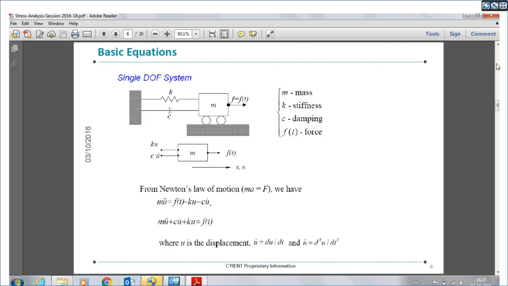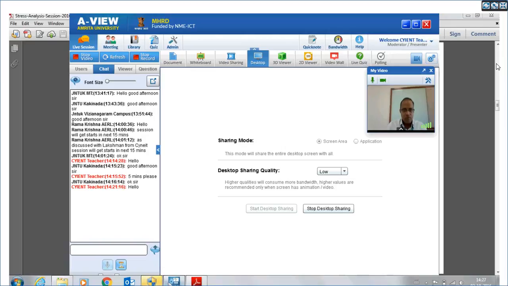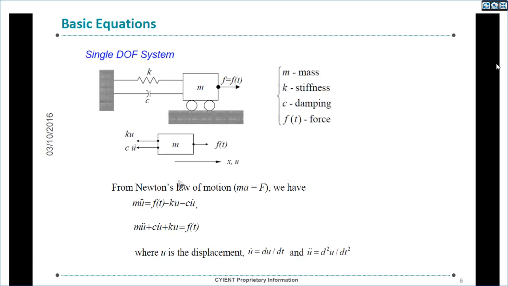A spring and a damper, subjected to an external force. When you take a free body diagram, this is the external force acting on it, and there is a restraint from the spring as well as the damper, and there is an acceleration.